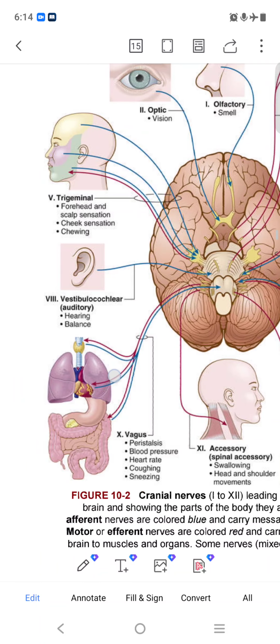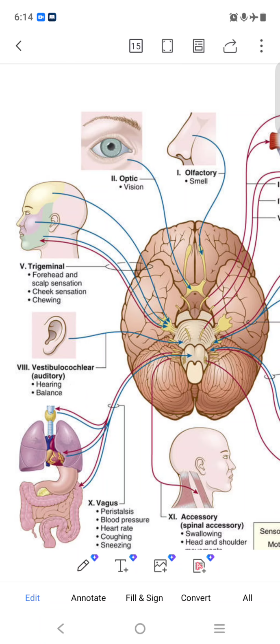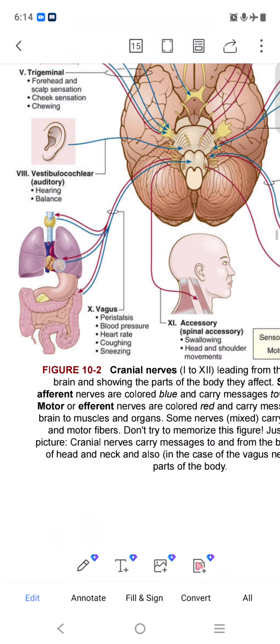You can see the vestibulocochlear, auditory, hearing and balance. The vestibular helps in hearing, so that comes from here. The vestibulocochlear is the auditory nerve. Trigeminal nerve handles forehead, scalp sensation, cheek sensation, and chewing. That comes from here. We call that the trigeminal nervous system.